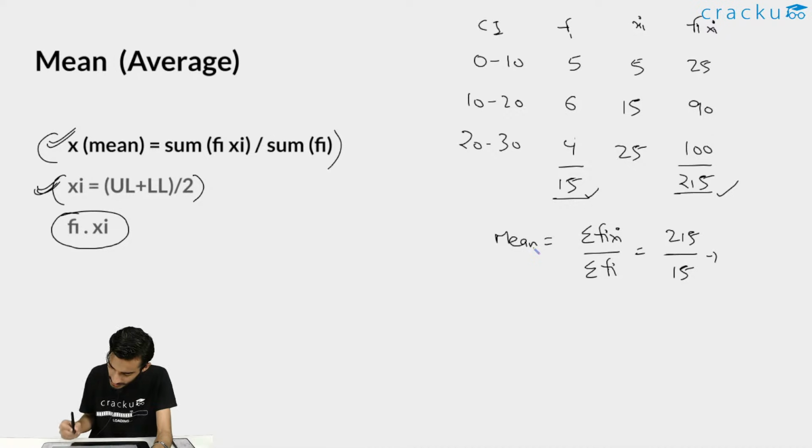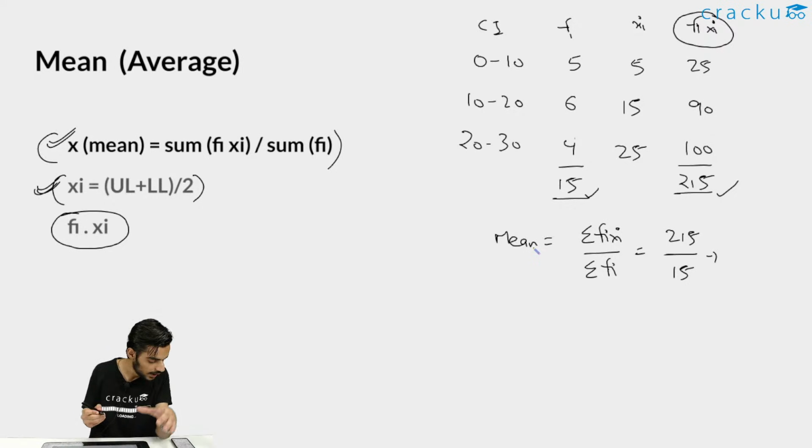You can just further simplify these values because that is a basic calculation, but the idea should be clear: to calculate the mean for the group data, you first need to find the value of xi, that is upper limit plus lower limit divided by 2, for all the intervals that are given to you. Then you need to multiply that with fi to get this particular term, and then you need to add all those values, and you can write that in the numerator and divide it by the summation of fi. Using this, you will be able to calculate the mean. I hope this should be clear. If you have any doubt, you can just ask in the live chat.